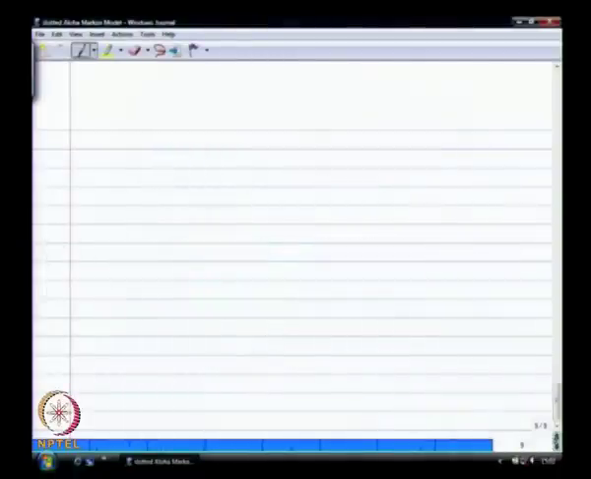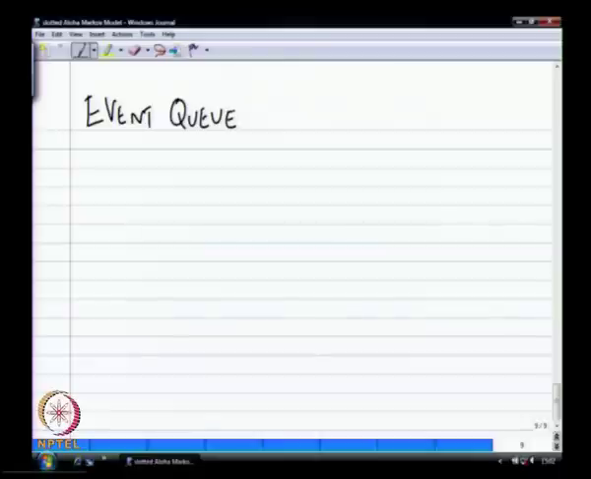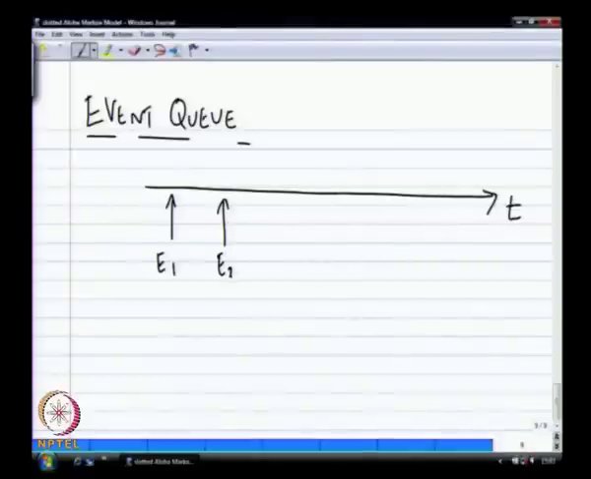So essentially you have an event queue. The event queue tells you the set of future occurring events. At any point in time you may have some 20 events in the queue. Let us say this is the time axis, and there are events that occur at various points, E1, E2,